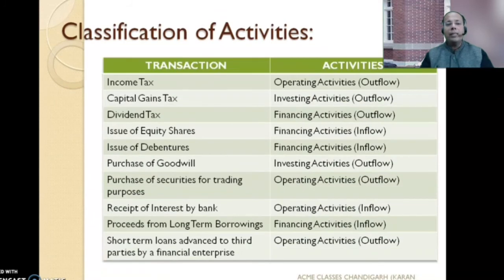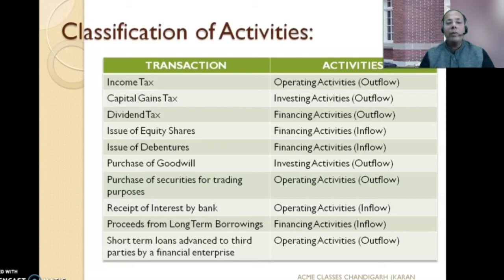Income tax is an operating activity outflow. Capital gains tax is tax on capital gains, and capital gains are gains on purchase or sale of assets or non-current assets or investments. Capital gains tax has to be paid and therefore is an investing activity outflow. Dividend tax is the nature of financing activities and is an outflow because it has to be paid.